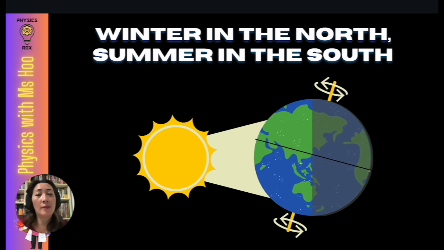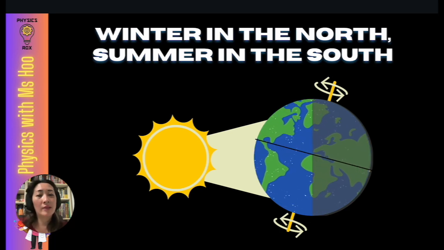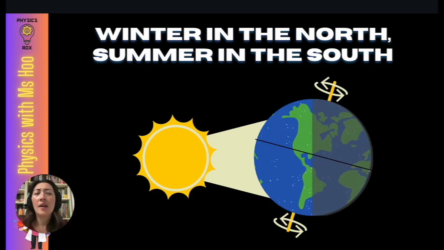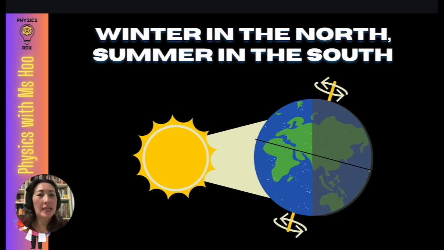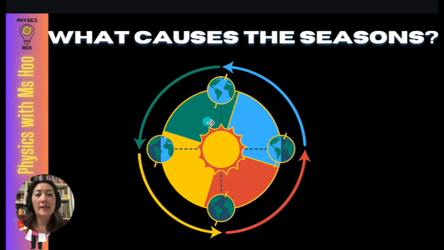So these two diagrams show us the two extremes, where we get summer and winter on opposing hemispheres. If you're wondering, what about the in-between seasons like spring and fall? At these 2 points, the tilt is in such a way that, well, perhaps the distance of the northern and southern hemisphere are more or less the same. But because they're transitional seasons, where the hemisphere is transitioning from hot to cold, meaning from summer to winter, that's why you have fall, which is a transition season, or from cold to hot, meaning winter to summer, then you'll get spring, which is also a transition season, where the temperature changes from those two extremes.